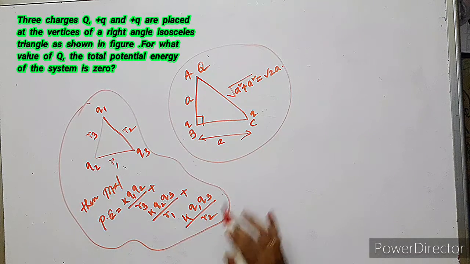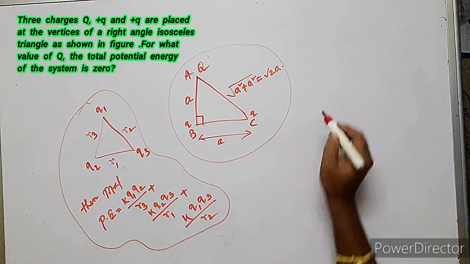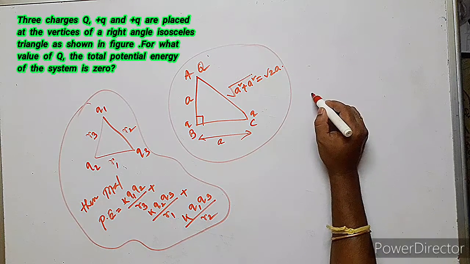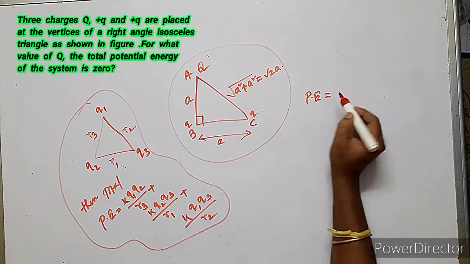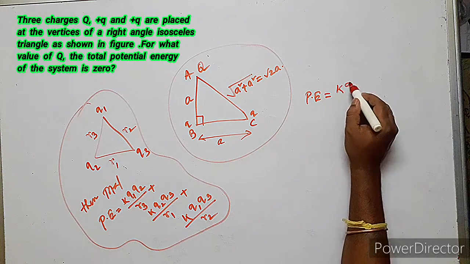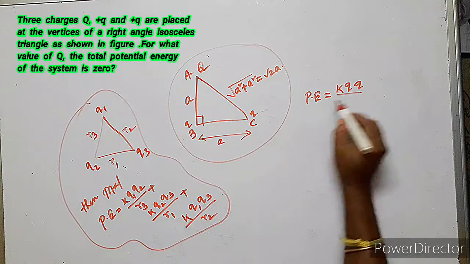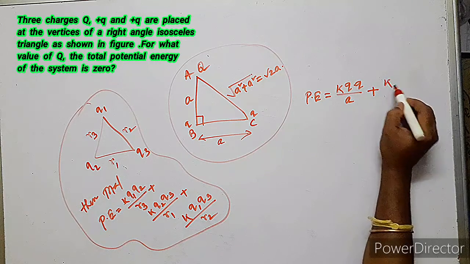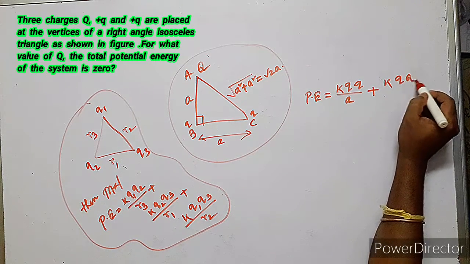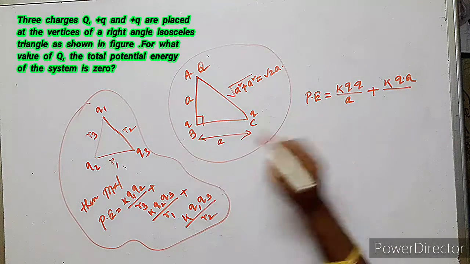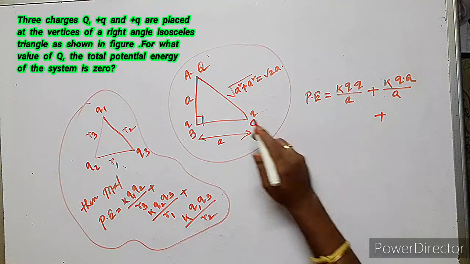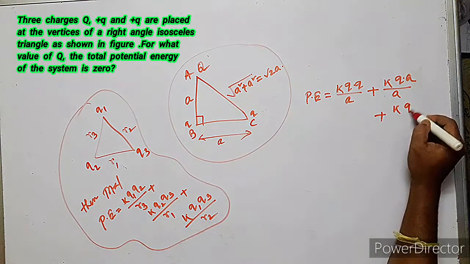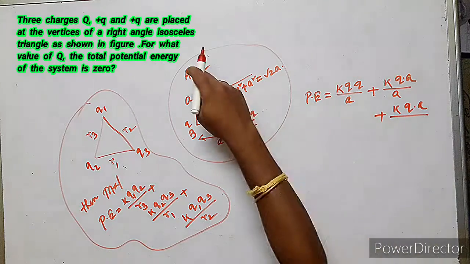So here the expression of total potential energy is K small q into small q divided by a, plus K small q into capital Q divided by a, plus K small q into capital Q divided by, what is the distance between A and C?